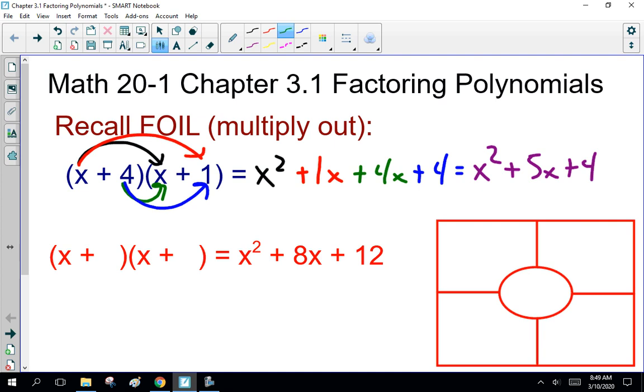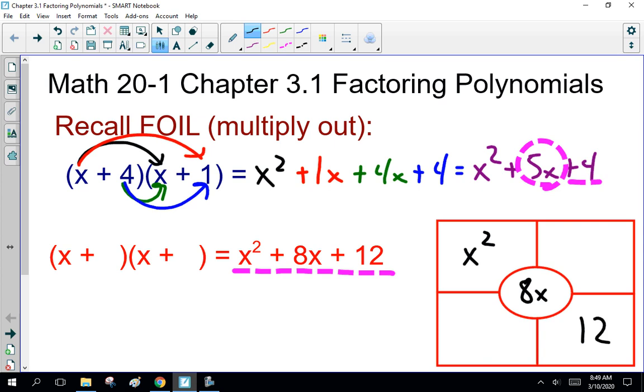Now I want you to notice here, x squared plus 8x plus 12. If we look at the original equation we just foiled out, two numbers multiply together to be the last number and add together to be the middle term. A way to solve this that I like is you have your term here, x squared, 8x, 12. That's the equation we're trying to solve here.